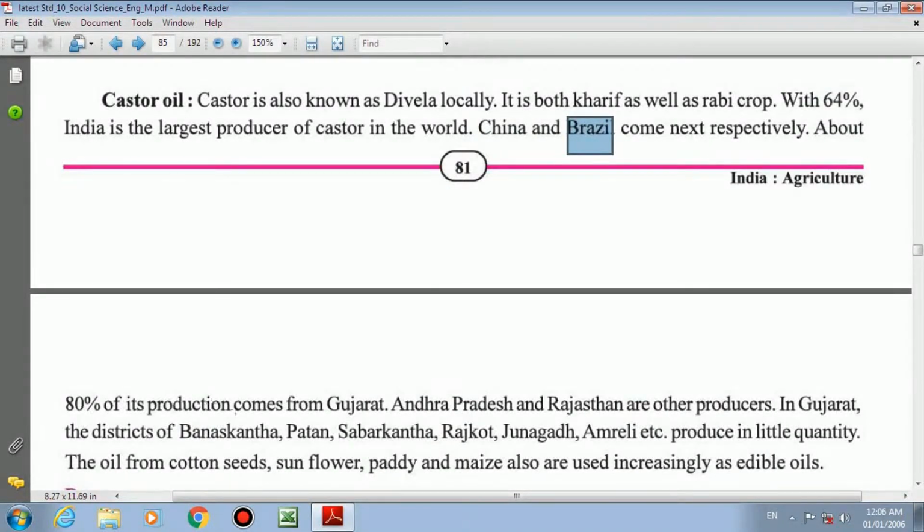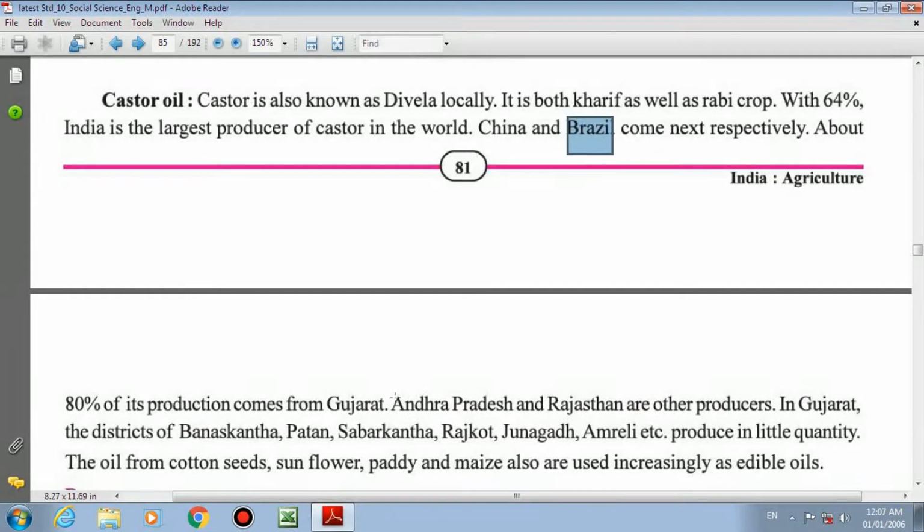About 80% of its production comes from Gujarat. So whatever castor is produced in India, out of them 80% is from Gujarat. So you can understand the contribution of Gujarat state in the production of castor oil. Andhra Pradesh and Rajasthan are other producers.